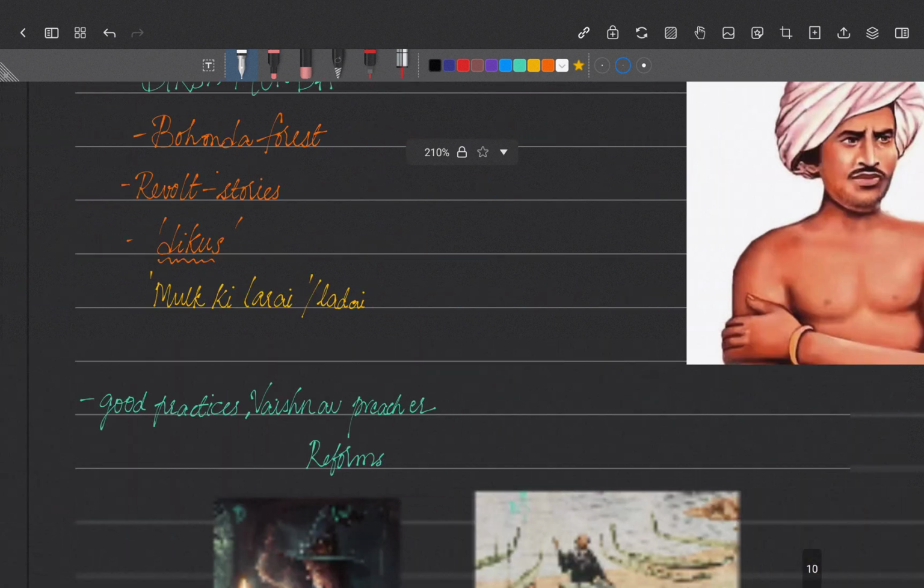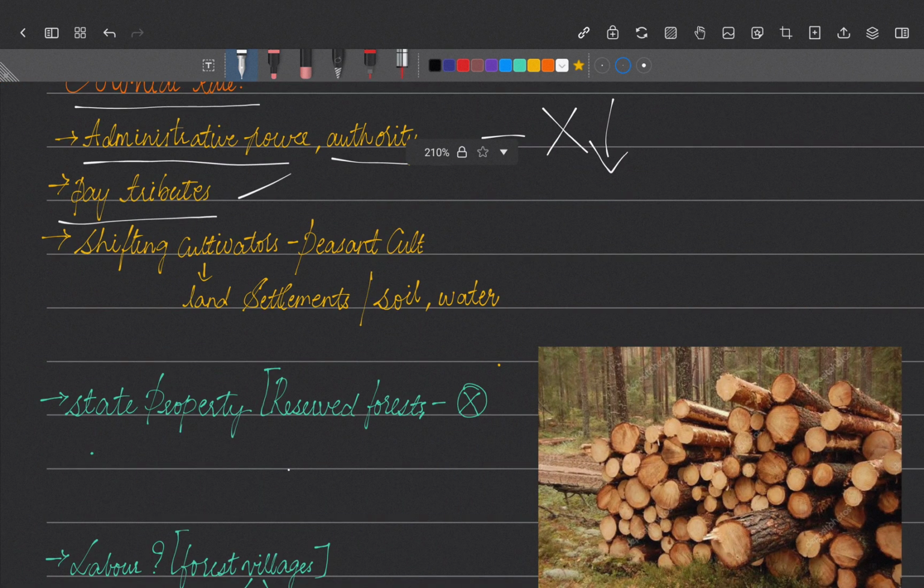Okay. And they felt the shift, because the forest has rich resources, because it's a tropical forest. India has a rich source of materials, so the Britishers wanted major control of the forest. So what they thought was, they have to rule the forest area, they have to rule the tribals, and they have to maintain control, or get authority over that particular place in order to get their produce. So they forced the shifting cultivators.